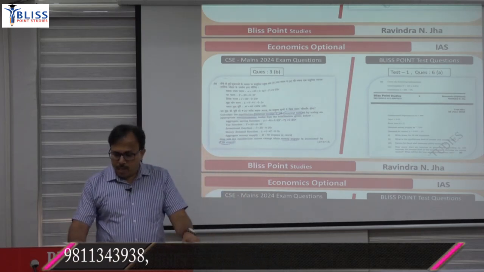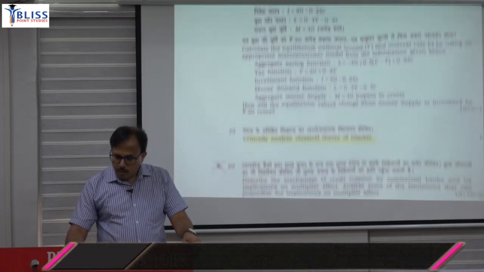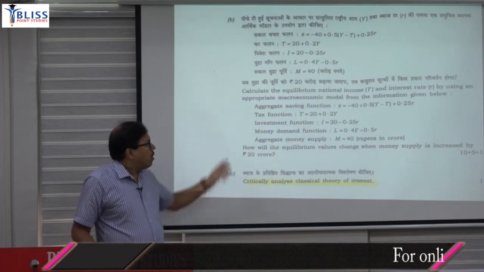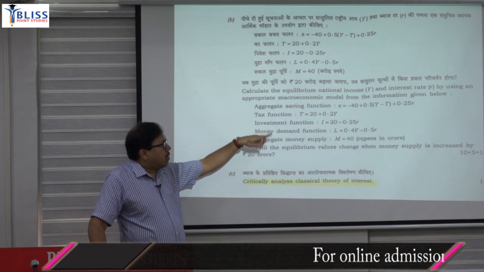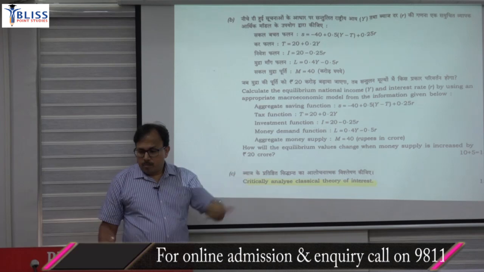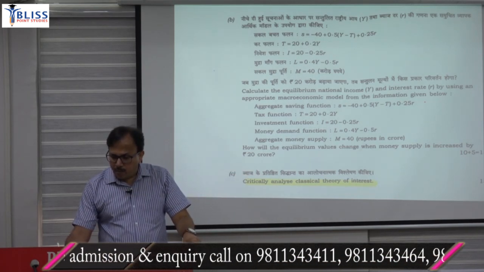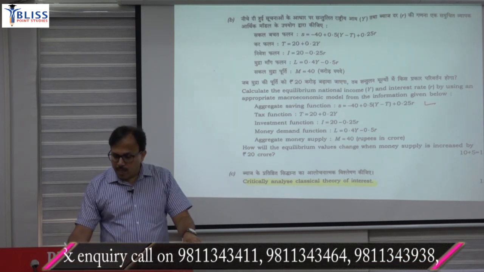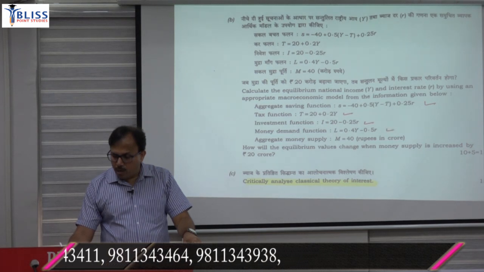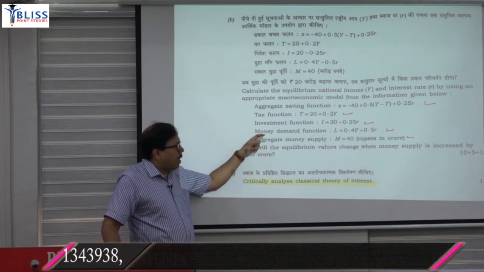Information different in the sense that if you see that question here, the question was this: calculate the equilibrium income and interest rate by using the appropriate macroeconomic model, that means the IS-LM model here. And the information given was the aggregate saving, second the tax function, third the investment function, and money demand and money supply. So from money demand and money supply we can find the LM equation.